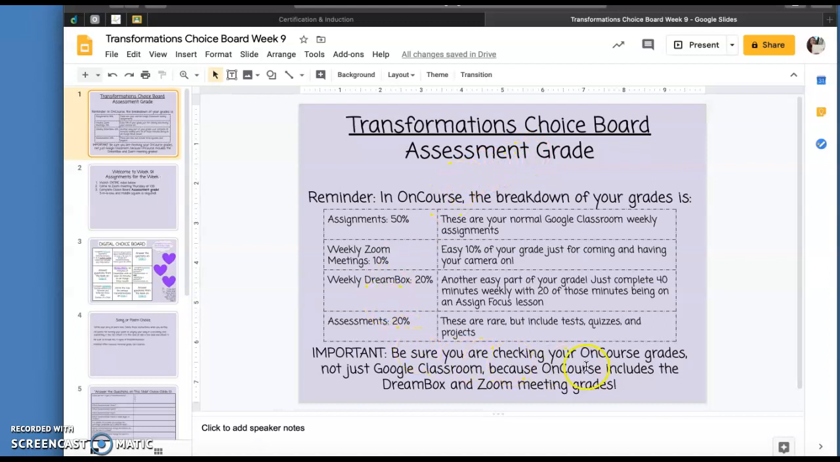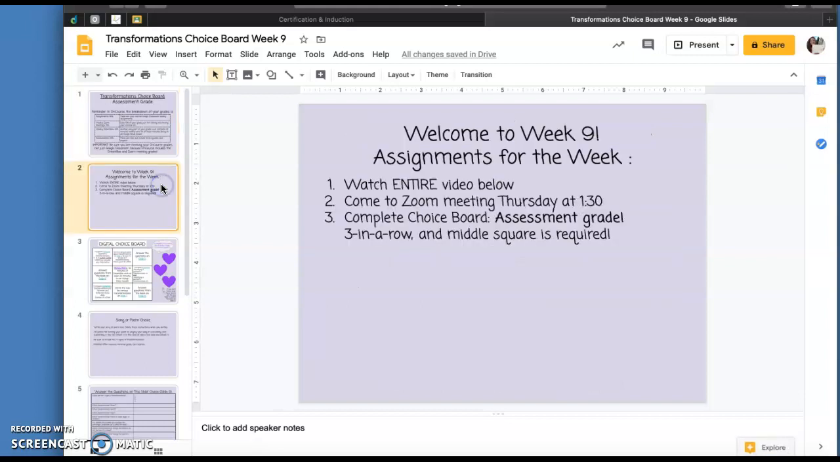Make sure you're checking your on-course grades in addition to your Google Classroom grades, because on-course includes your Dreambox and Zoom meeting grades rather than just your assignments for the week. Google Classroom does not account for that, so it does not truly tell you what your grade is in math for the marking period. So make sure you're checking your on-course grades.